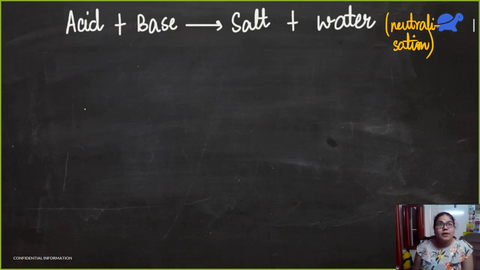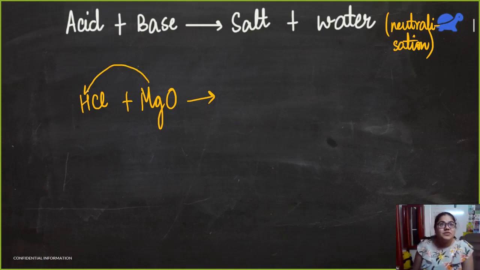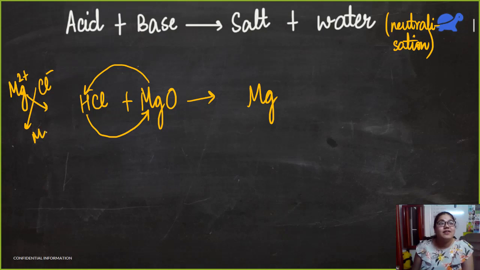So whenever we talk about, say, magnesium oxide, we took magnesium oxide. Okay, when we react it with an acid, say HCl, what do we get here? It is a double displacement reaction. So what are the products going to be? Mg will come here, H will come here. So we get magnesium chloride. Magnesium is Mg2+. Chloride is Cl-. Yeah, we get MgCl2. Okay. And along with it, we get some water.